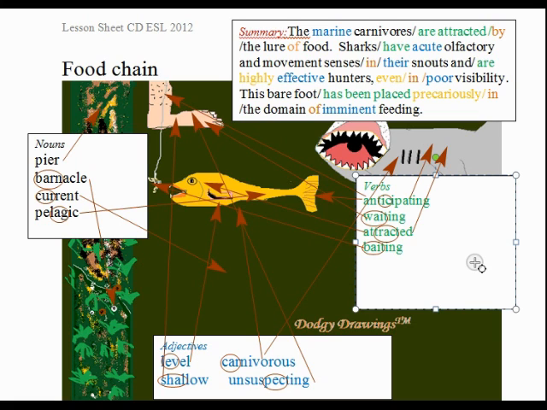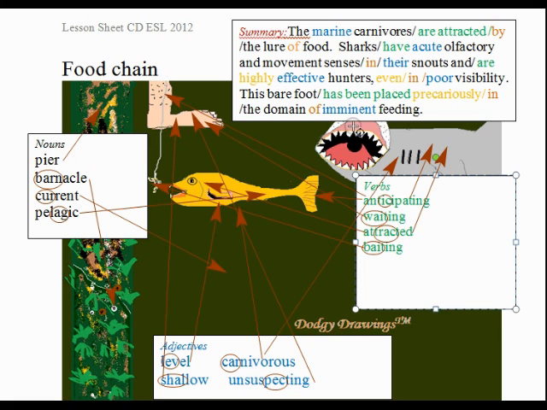We read, the marine carnivores, verb phrase, are attracted by the lure of food. There's an attraction there, and when we have an attraction, another noun for that, meaning the same as a lure. Sharks have acute. Acute means sharp, olfactory and movement senses. Olfactory is to do with the sense of smell.